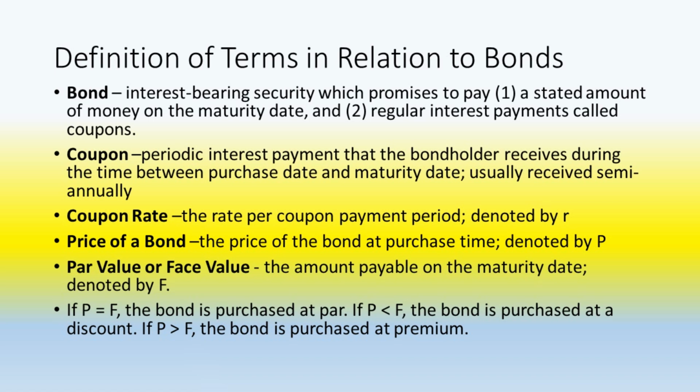Price of a bond, the price of the bond at purchase time denoted by P. Par value or face value, the amount payable on the maturity date denoted by F. If P is equal to F, the bond is purchased at par. If P is less than F, the bond is purchased at a discount. If P is greater than F, the bond is purchased at premium.